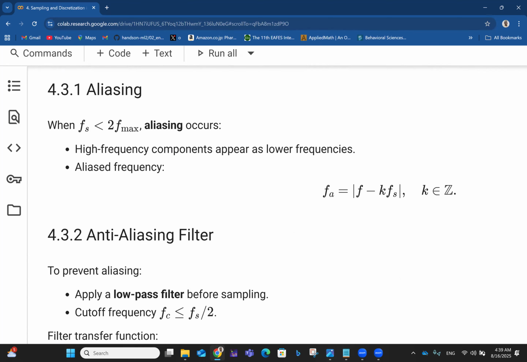And in that case, we have high frequency components appearing as lower frequencies. And the aliased frequency will now be fa, which is equal to f minus k fs, where k is an integer, whether negative or positive. So we have an aliasing frequency in that case.